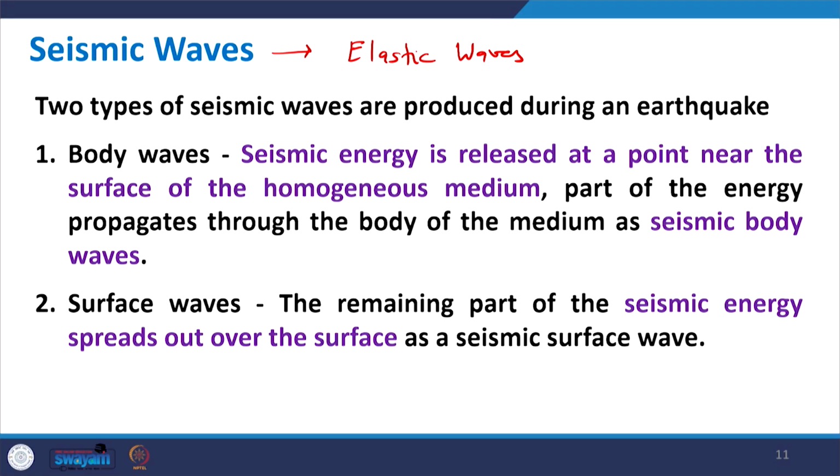Two types of waves are produced when an earthquake occurs. First is called body waves, and second is called surface waves. Now, what is the difference between these two?